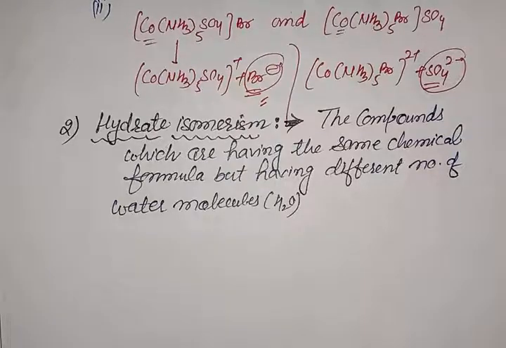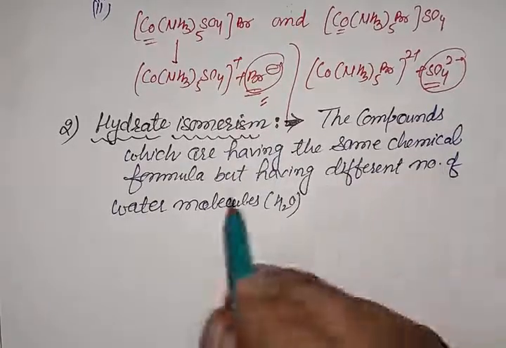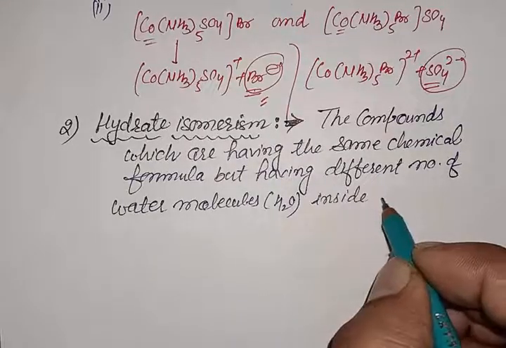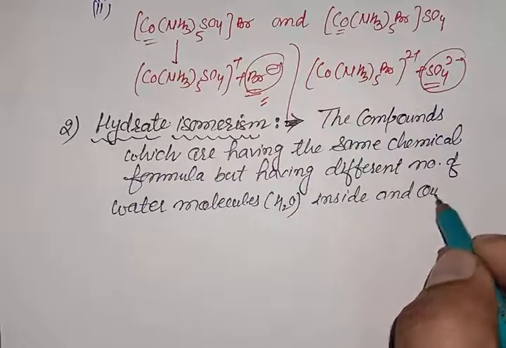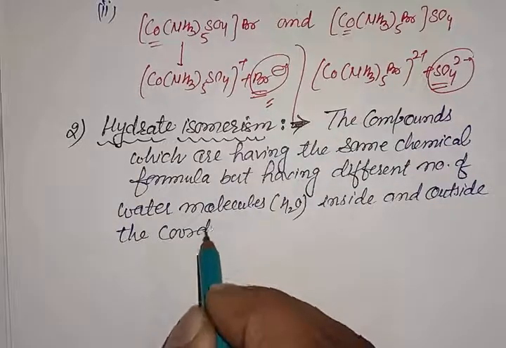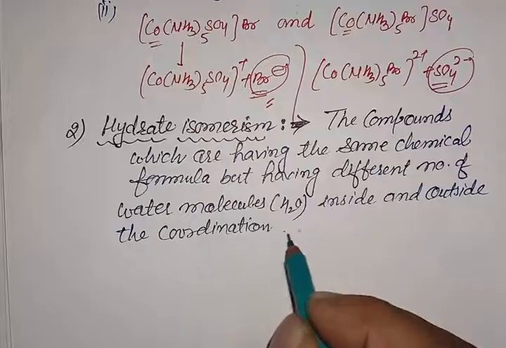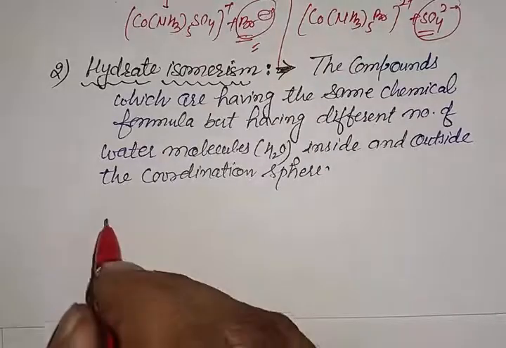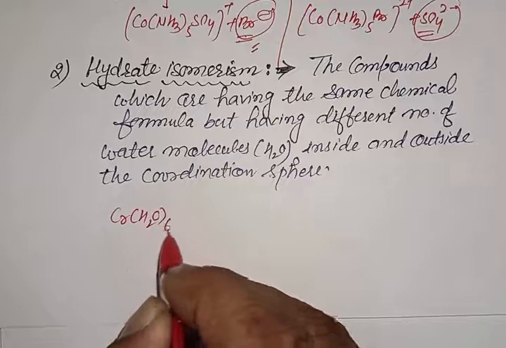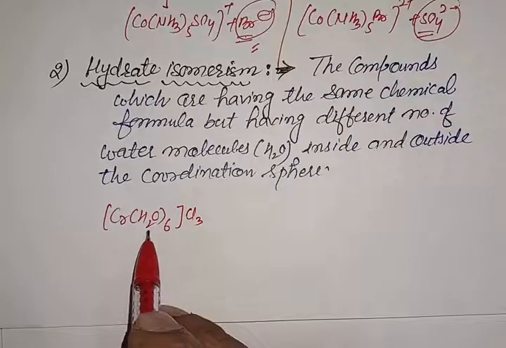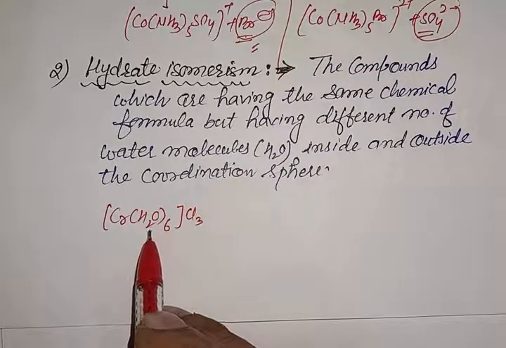Next one is hydrate isomerism. The compounds which have the same chemical formula but a different number of water molecules inside and outside the coordination sphere are called hydrate isomers, and the phenomenon is called hydrate isomerism. For example, the first complex is [Cr(H2O)6]Cl3. In this complex, the number of water molecules outside the coordination sphere is 0 and inside